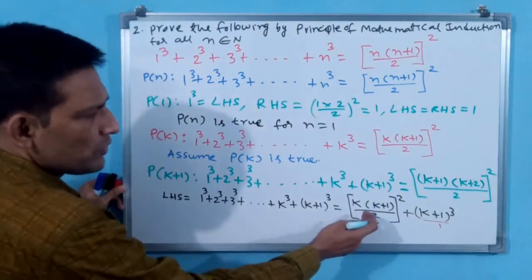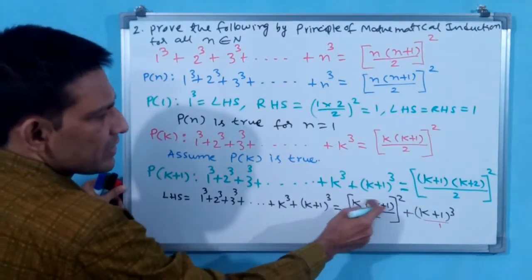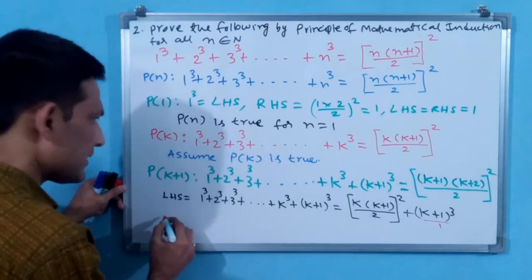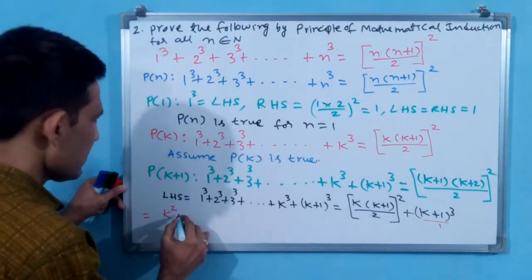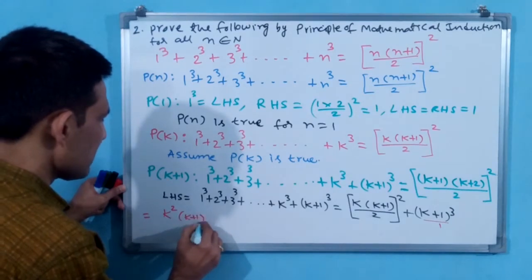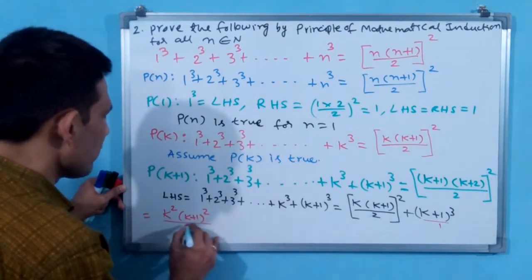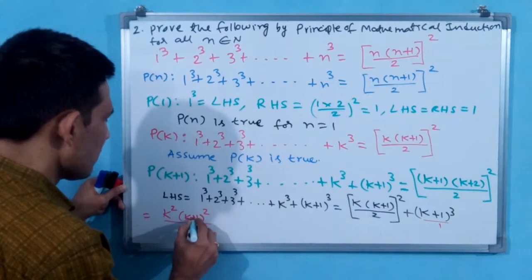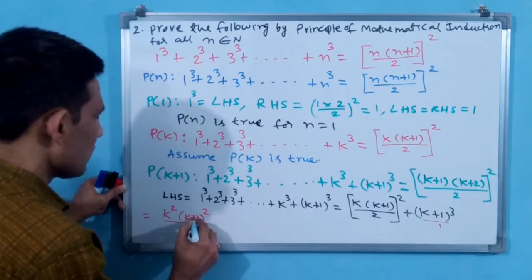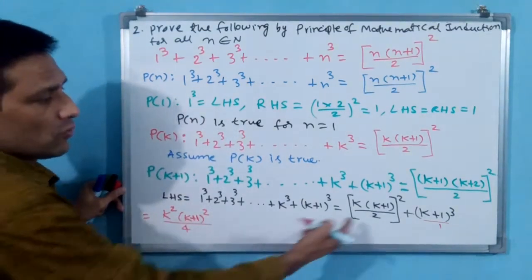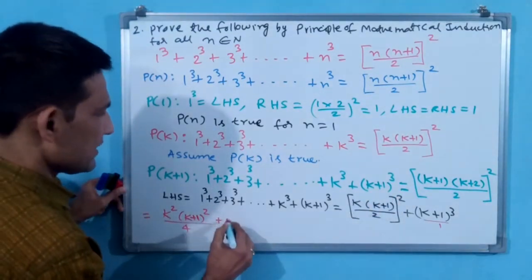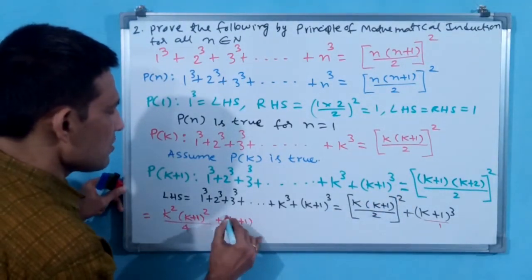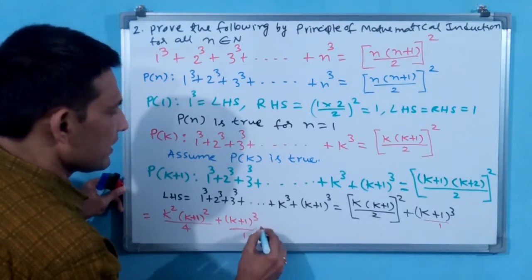You take out squaring: k square into (k+1) whole square by 4, why 4? 2 square is 4, k square, (k+1) square, plus (k+1) whole cube by 1.